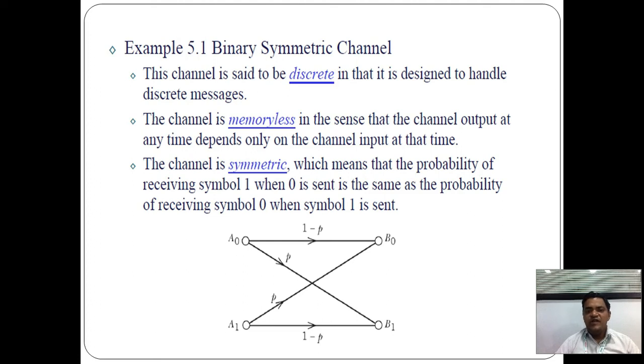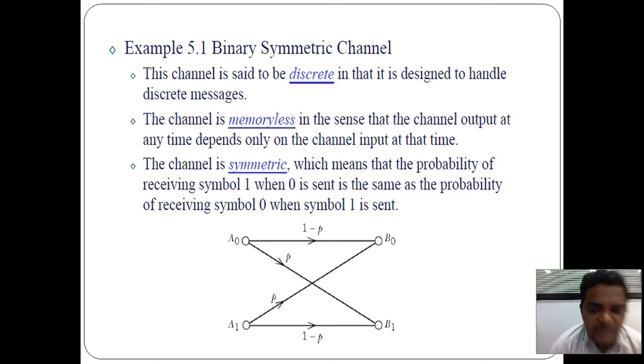This channel is memoryless in the sense that the channel output at any time depends only on the channel input at that time, that is, on the present input only.